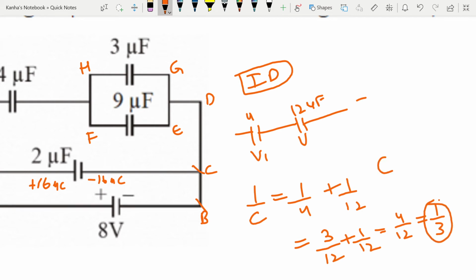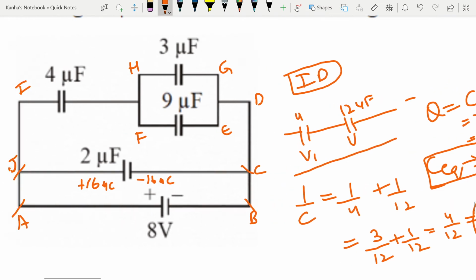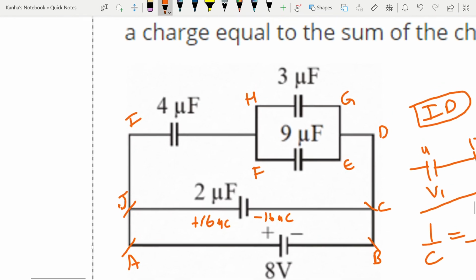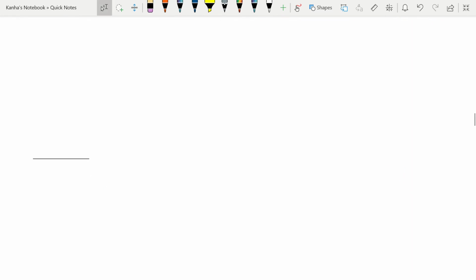So my C equivalent turns out to be 3 microfarad. Now the charge in the circuit is C into V is equal to 3 into 8 is equal to 24. Now when capacitances are in series, they have the same charges, so I can just go back and mark the different charges that are there.